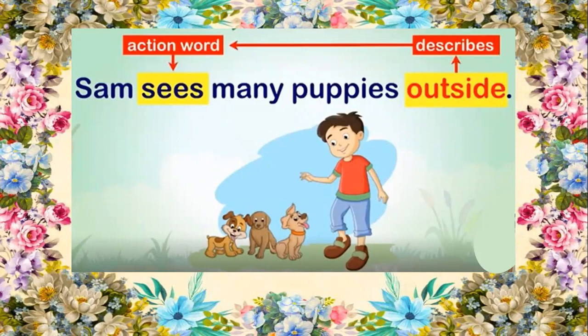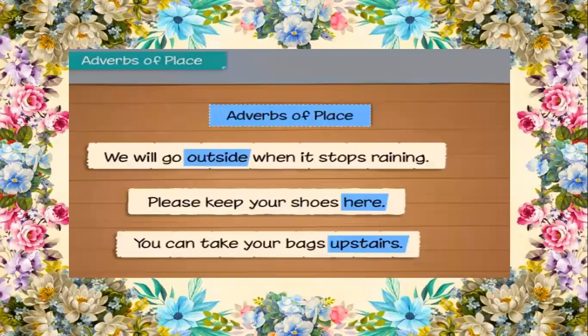Where? The answer comes as outside. So outside describes the action word sees. So outside is an adverb of place. Now let us see some more examples of adverbs of place. We will go outside when it stops raining. Here outside is an adverb of place.